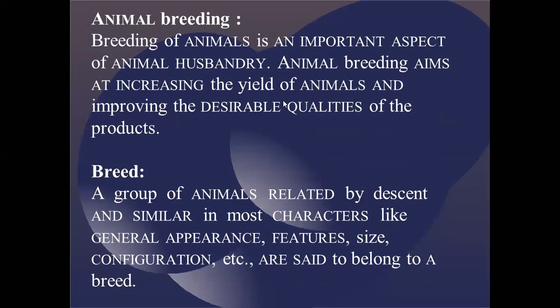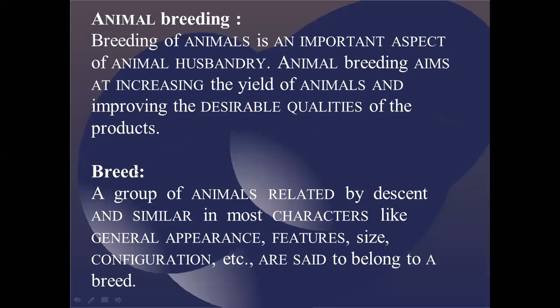So we'll proceed again, and we'll talk about animal breeding. Already we talked about plant breeding and the different principles and procedures. Similarly, we'll talk about the new part called animal breeding. The breeding of animals is an important aspect of animal husbandry. Animal breeding aims at increasing the yields of animals and improving the desirable qualities of the product. So what exactly is the basic goal? Breeding should be carried out in such a fashion that whatever product we are going to get will be of desirable qualities.